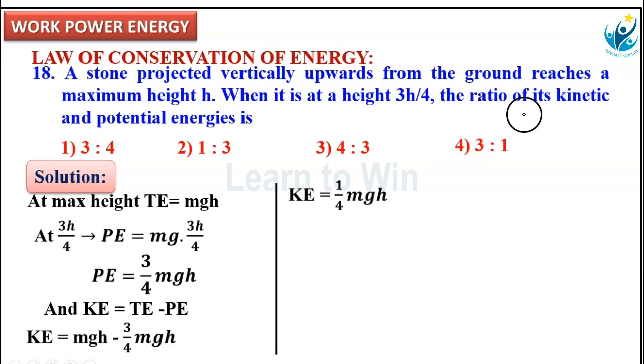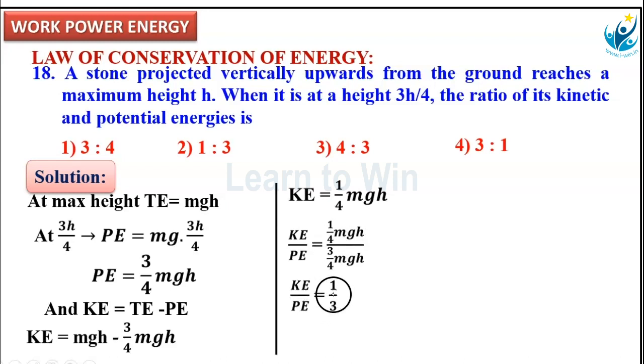What is the question here? Ratio of the kinetic and potential energies. KE by PE is equal to 1/4 mgh by 3/4 mgh. This is kinetic energy, this one is potential energy. These two values substitute here. mgh, mgh cancel. 4, 4 cancel. What is the kinetic energy to potential energy ratio? 1:3.